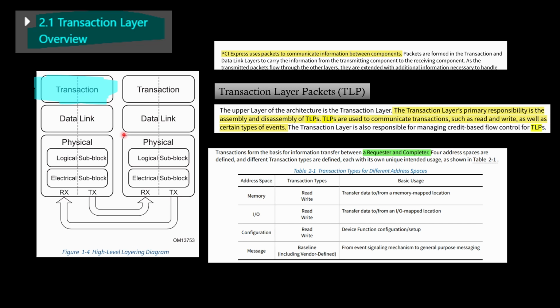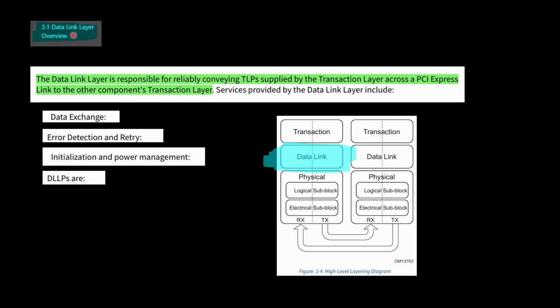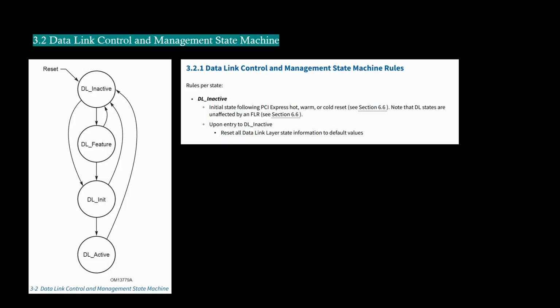It can handle reading and writing, memory, IO, and configuration, and it will send packets to the data link. So next is the data link. The main function of the data link is to exchange data between these two: error detection and retry, initialization, and power management. So it may relate to chapter 5, power management. And this is the state machine, and inside each section there is a rule for each state.